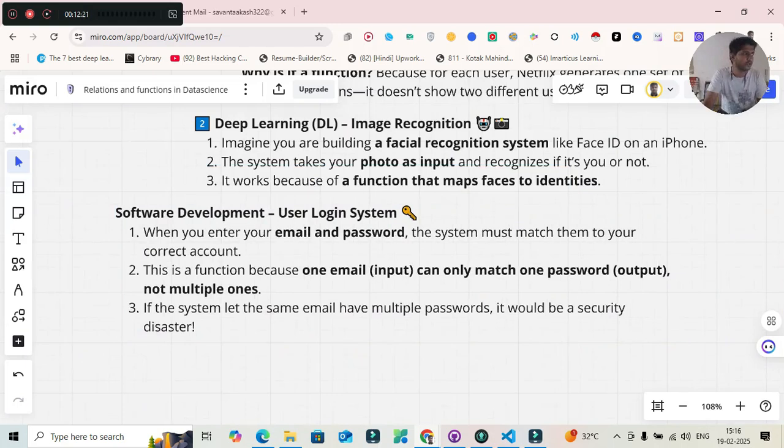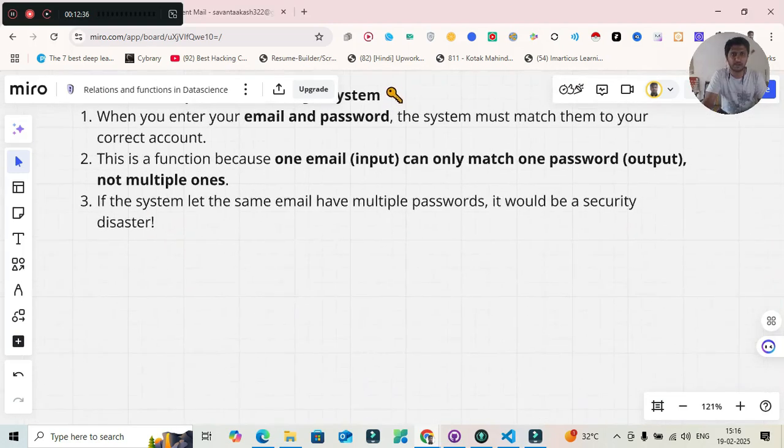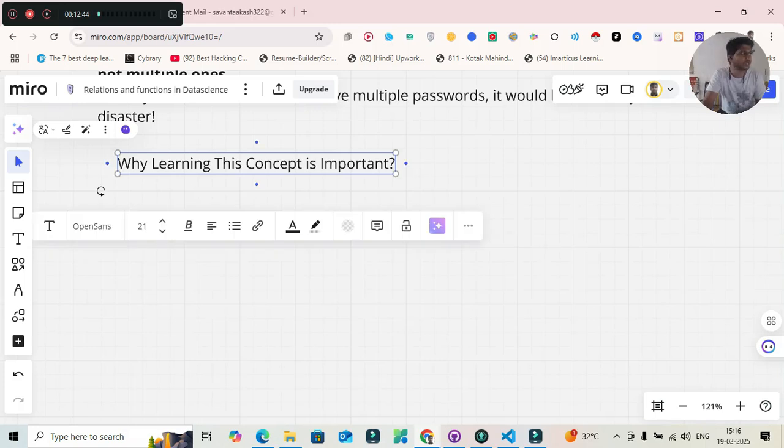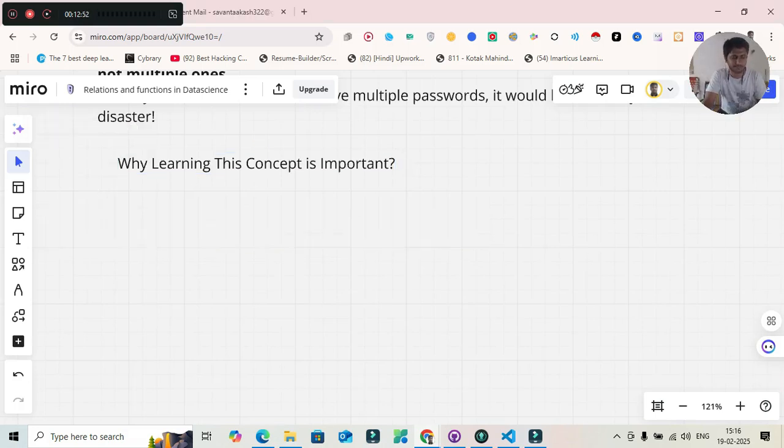Okay, all right. Why is this learning concept important? How do relations and functions help? Let me break this down so that you understand it in greater detail. Let me take on why this learning is important. Take a use case in the field of data science: how can it help?